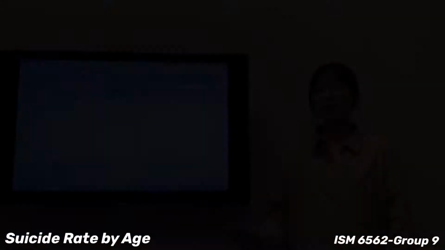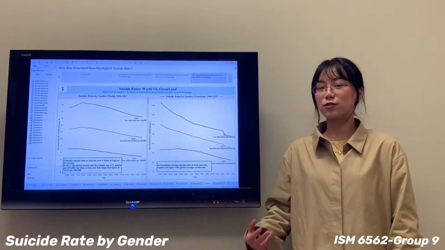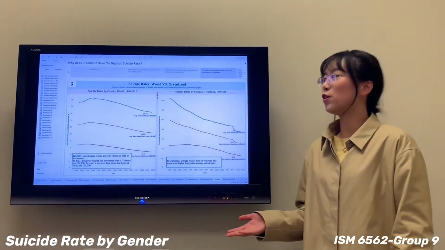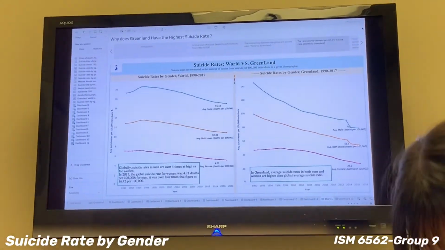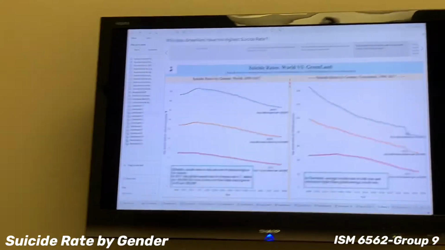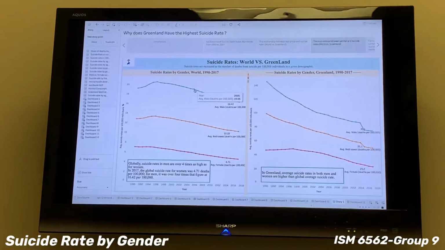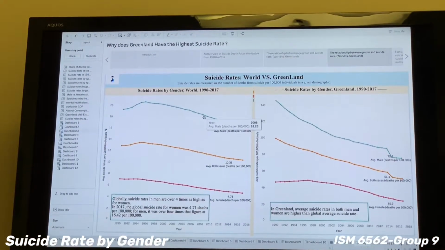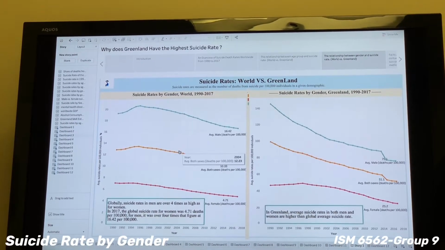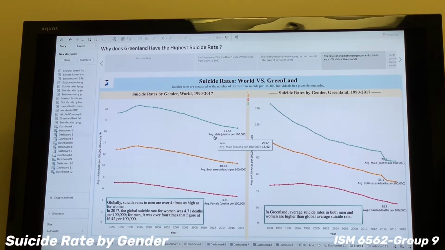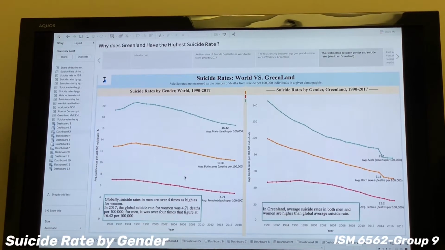So after Jimmy provided us the analysis of suicide rate by age, now let's focus on the suicide rate by gender between the world and Greenland. In this chapter, we're using the line chart to show all markers, so we can intuitively observe the change of average suicide rate by gender in different years. As you can see, we distinguish the average suicide rate by male, both sexes, and female in 3 different colors.